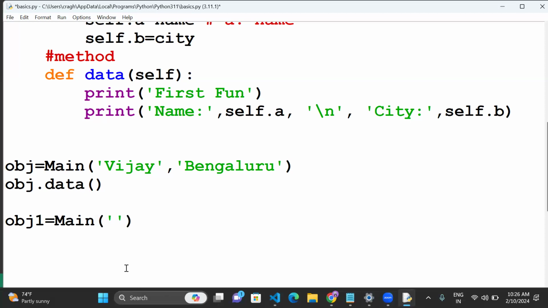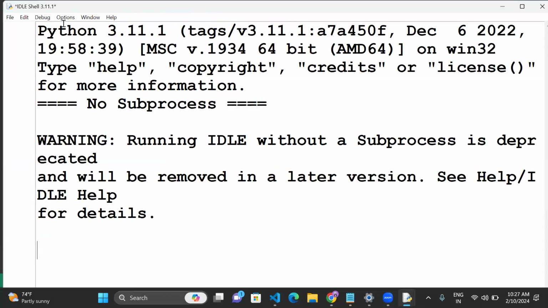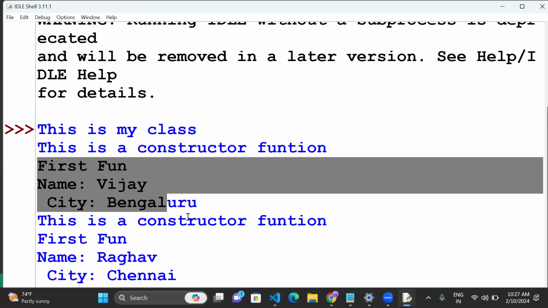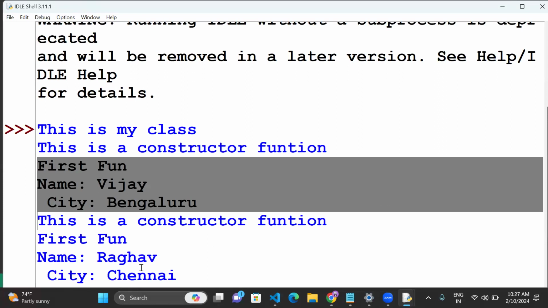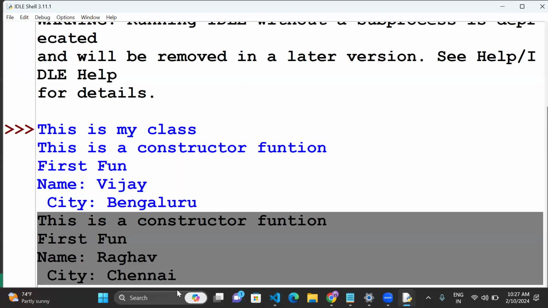I'll pass some different arguments right now, Saag and Chennai, for example, and obj1.data function, calling the function. Now we can run this code, run module. You'll see, this is our first object, and this is our second object.